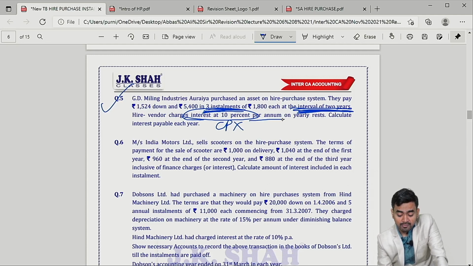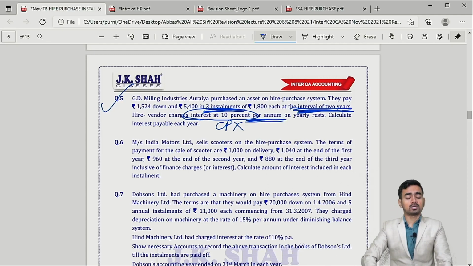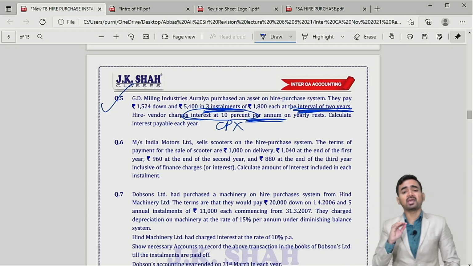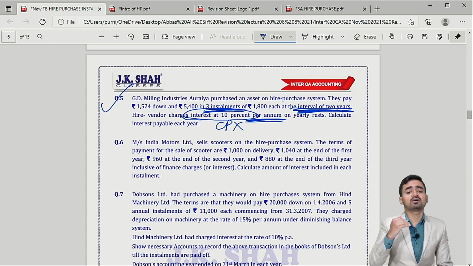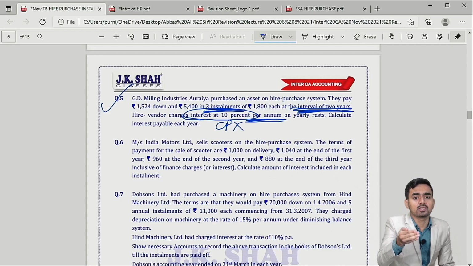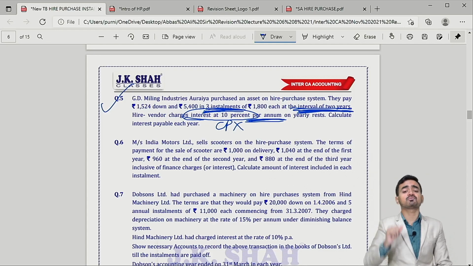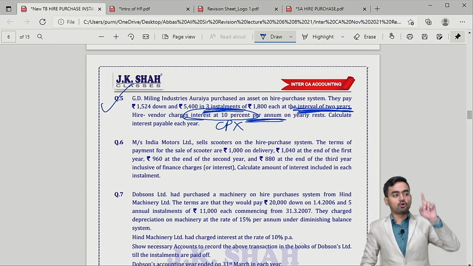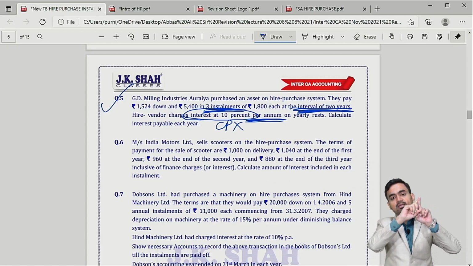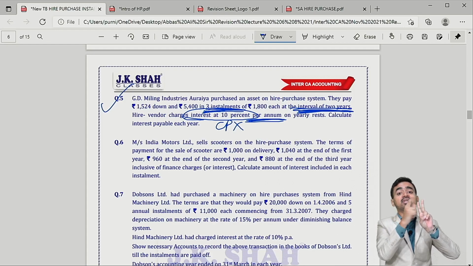Whereas rate of interest is per annum. It means what? You will pay installment after 2 years, whereas interest will be calculated per annum. So in the first year, interest will be calculated, but you will not pay installment. In the second year, again interest will be calculated, and at the end of second year, you will pay your installment.